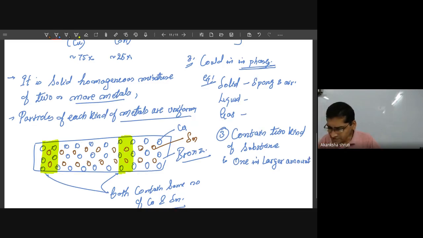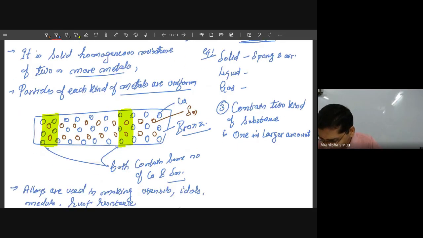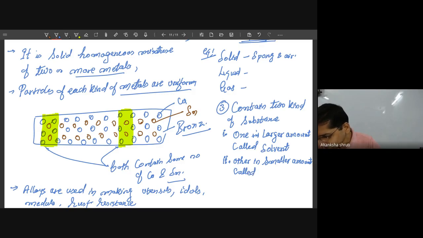The substance which is present in larger amount is called the solvent. And the second substance is the one in a smaller amount. The substance which is present in a smaller amount is called the solute.